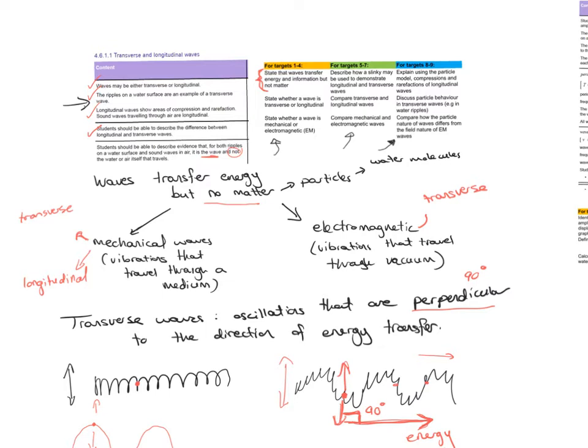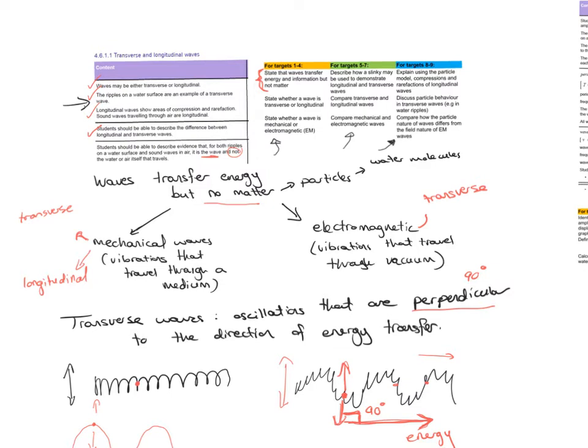Now, for you to be able to gain higher marks, you should describe how to use a slinky to demonstrate either type of wave. Simply, like we said, it's just mentioning how you vibrate, how you oscillate it up or down or in and out. A diagram usually is very helpful to show that. Compare transverse and longitudinal waves and compare mechanical and electromagnetic waves. So those are the points we already mentioned.